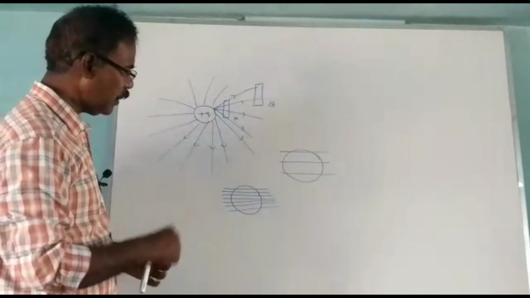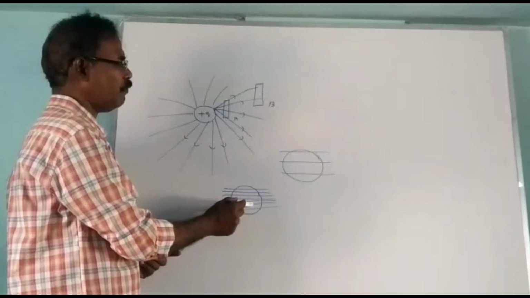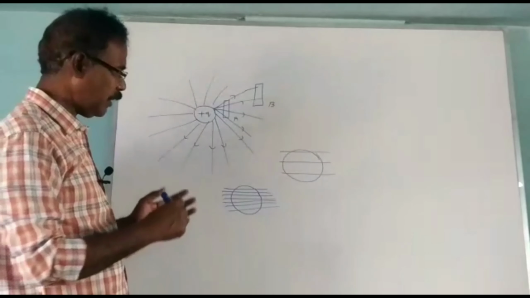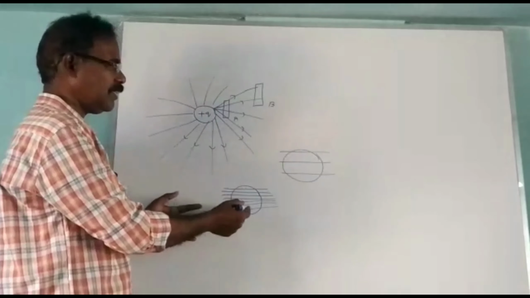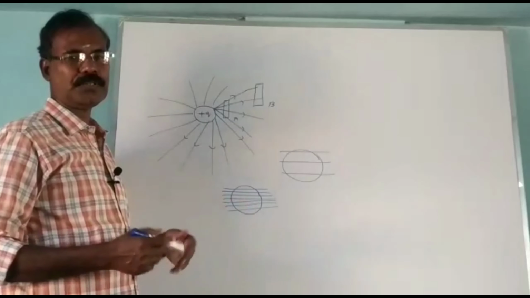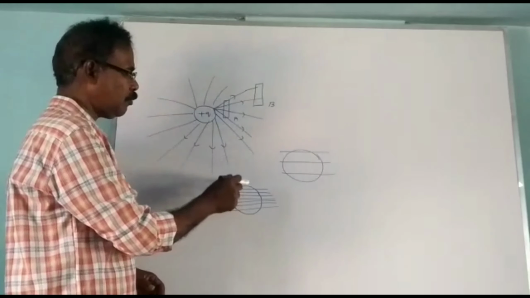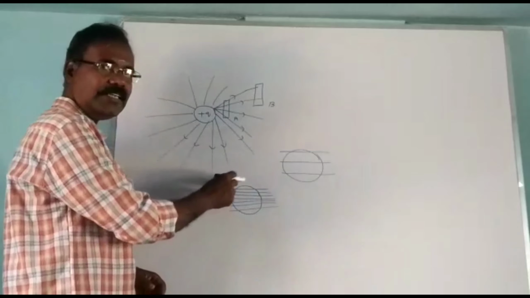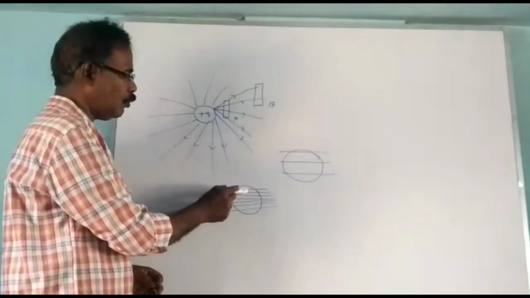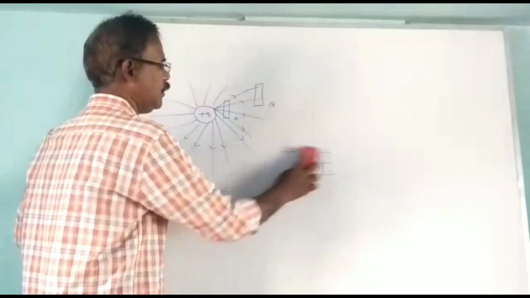So we can relate the magnitude of the electric field and the number of lines. As the number of lines increases, the magnitude of the electric field also increases. So the magnitude of the electric field at any region is directly proportional to the number of lines crossing that region.